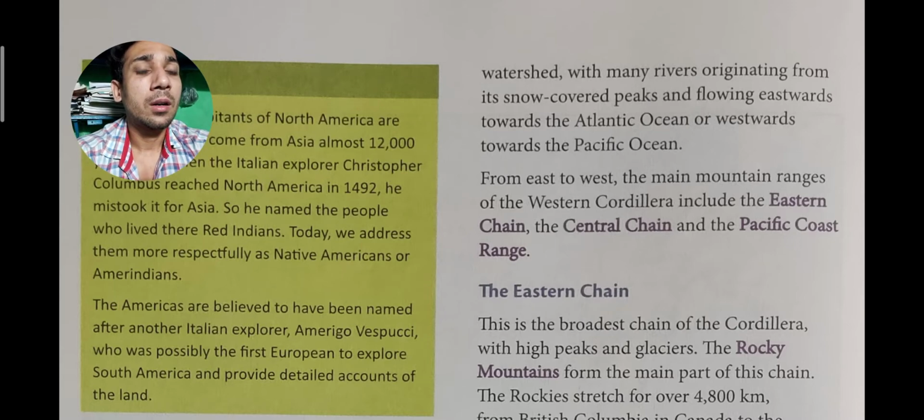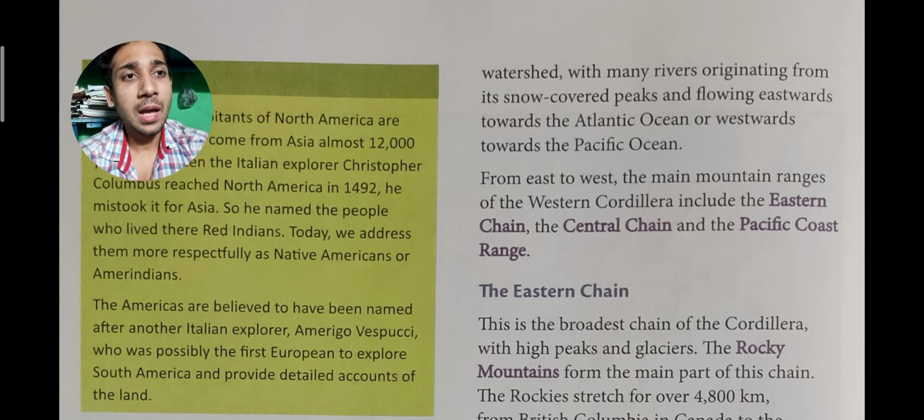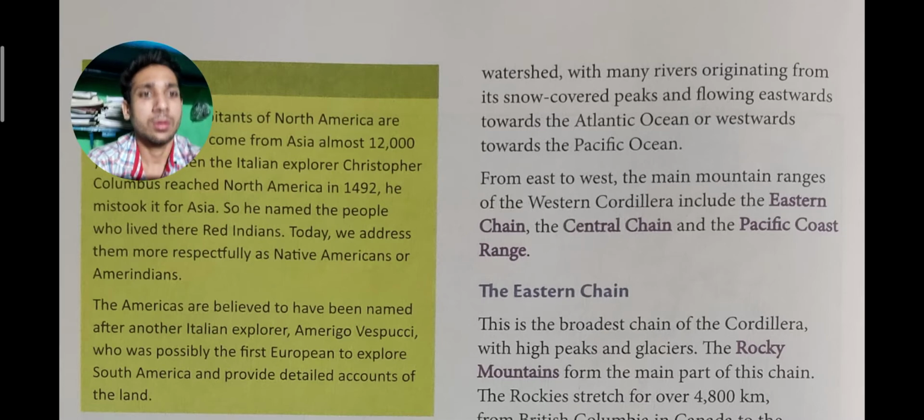Means the Cordillera also gives water and many types of relief to the people living nearby. From east to west there are so many mountain ranges present in the Western Cordillera, so we have divided it into different parts. The parts are the Eastern Chain, Central Chain, and Pacific Coast Range.